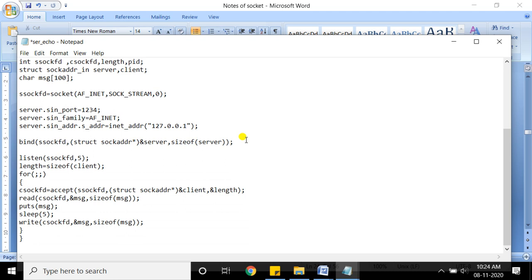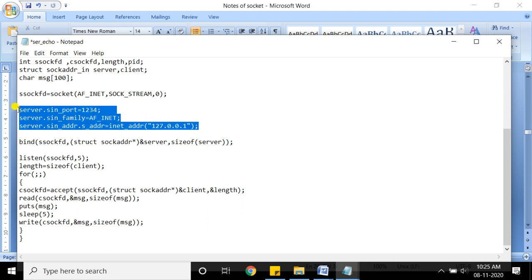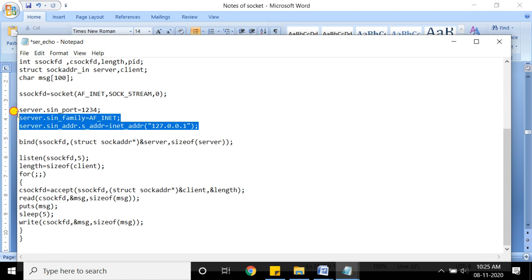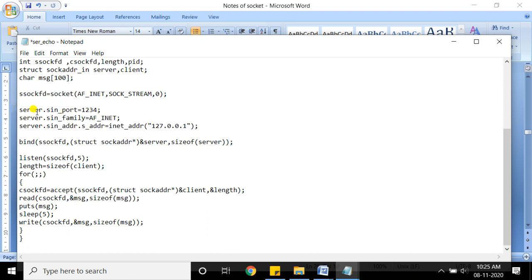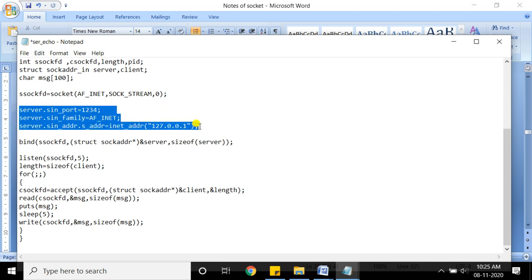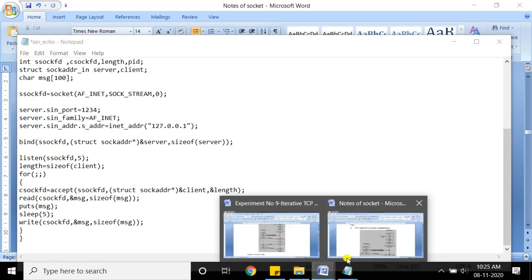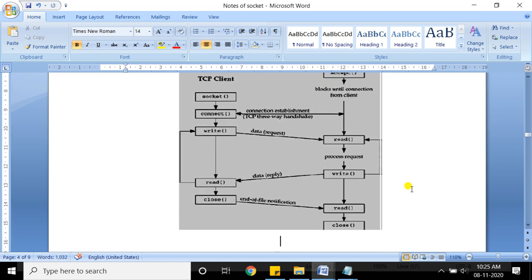Okay, let me tell you, bind is basically used for assigning the address to the created socket. Now, we have only initialized the structure elements, but we are going to assign this particular structure address to the created socket. Okay, what did we do? We created an endpoint, and then we initialized the structure members, but now we need to assign these addresses that we have initialized in our structure to our created endpoint. So that is bind. Bind is used for assigning the address to the created socket. Now let me first tell you what the syntax of that is. So I'll just go down.